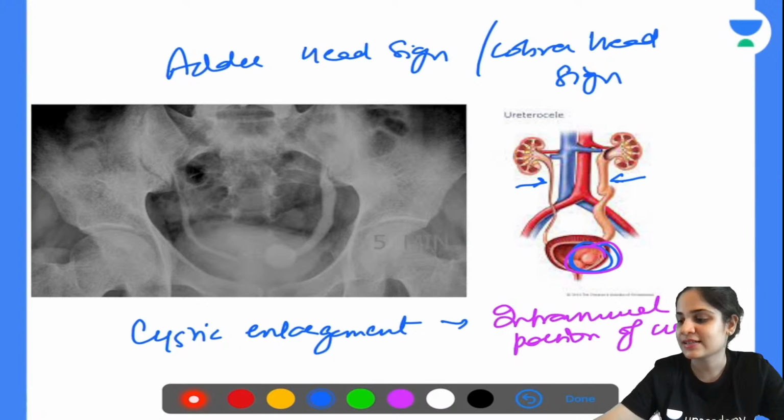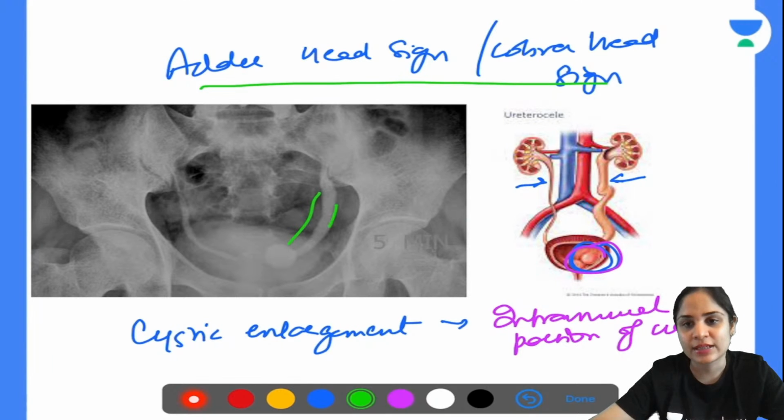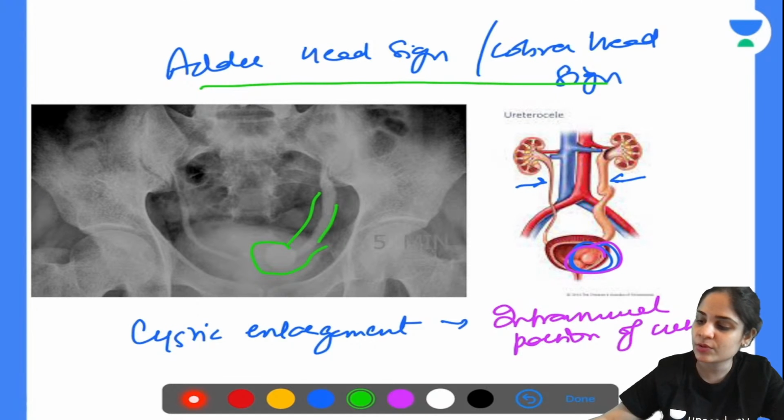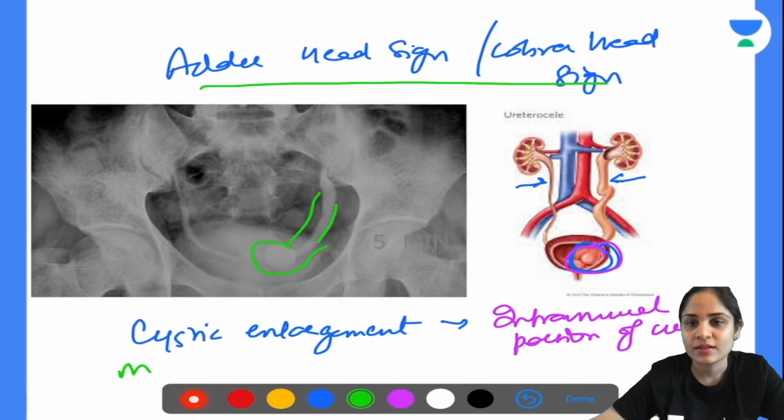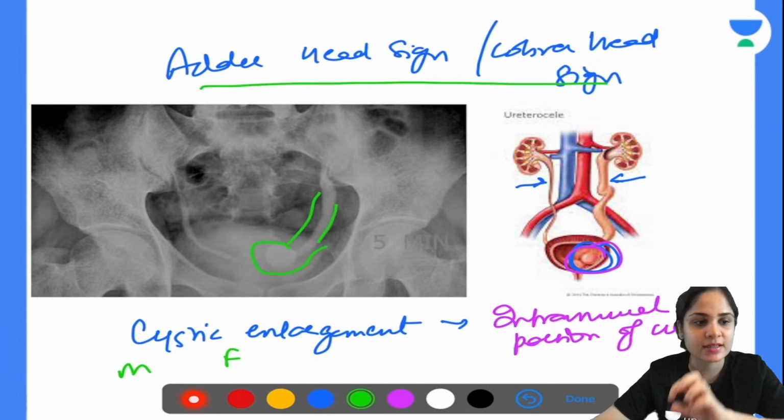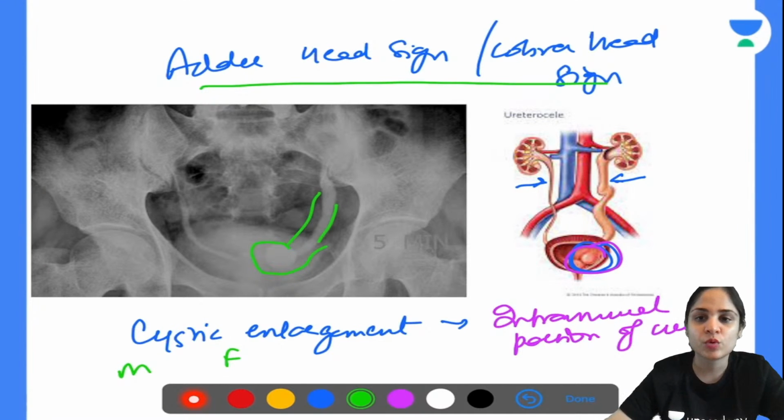So this is the adder head sign, or this looks like a cobra head or an adder head, which you see in ureterocele. ठीक है? So ureterocele, किस में ज़्यादा common होता है, in males or in females? Any idea? It's a congenital problem, a congenital cystic enlargement. It is more common in females and it can occur bilaterally also in very few cases.